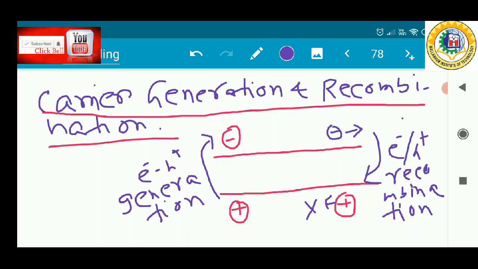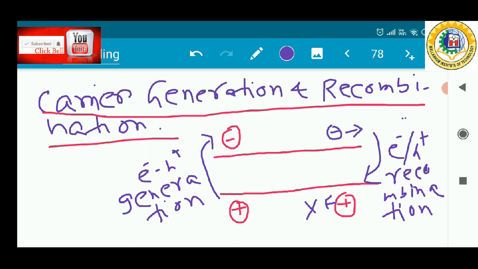recombine. Okay, so far we have discussed thermal equilibrium, and we have calculated the electron concentration and the hole concentration only at thermal equilibrium. Any deviation from thermal equilibrium will tend to change the electron and hole concentration in the semiconductor.